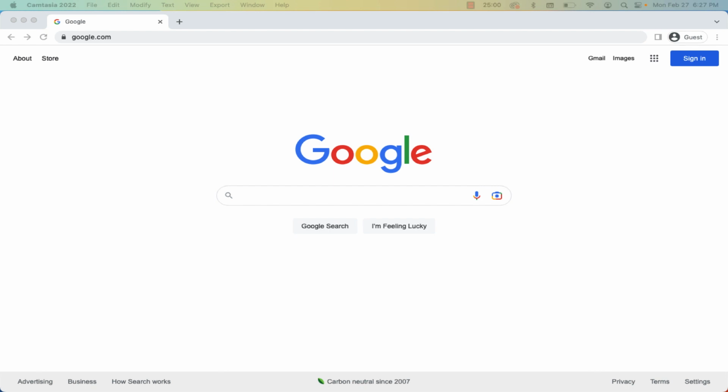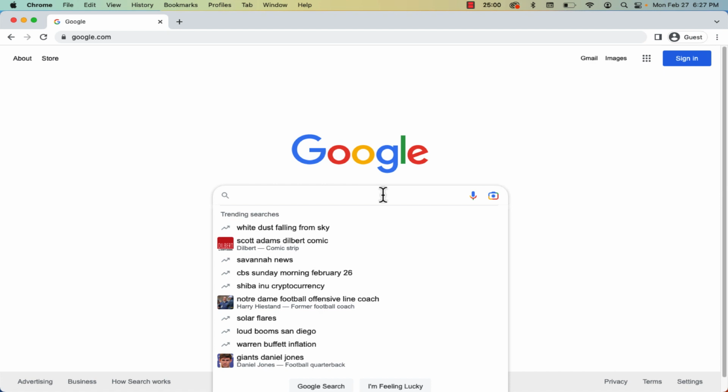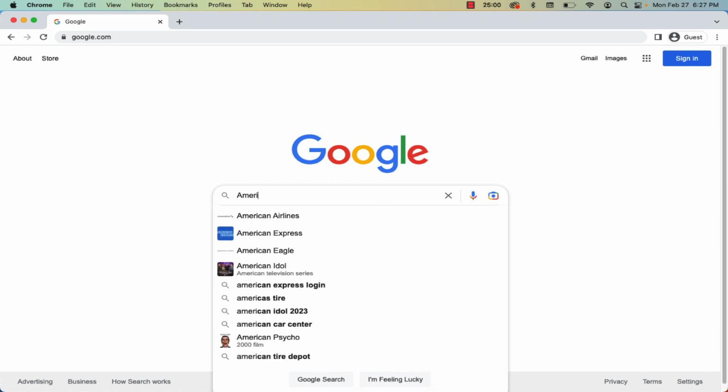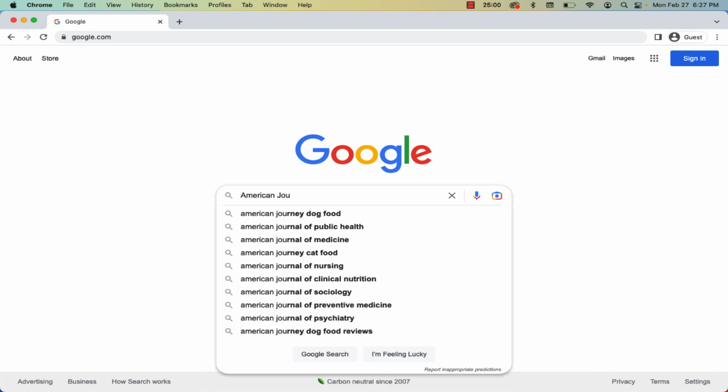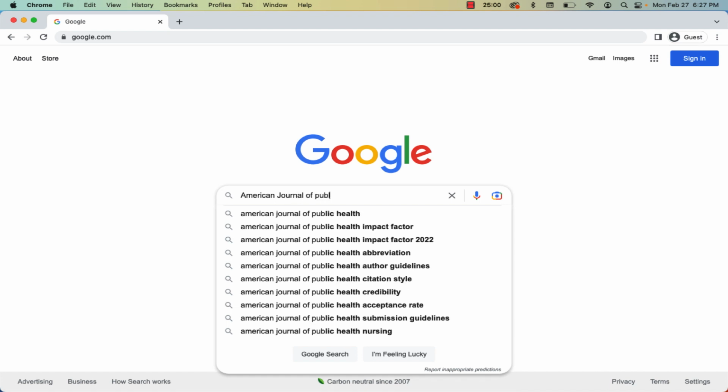During the Investigate the Source step of SIFT, we learn more about the organization or journal where the unknown source is published. Open Google or your preferred search tool. Enter the name of the journal or organization. In this case, the American Journal of Public Health.